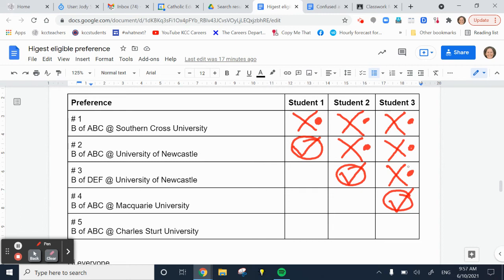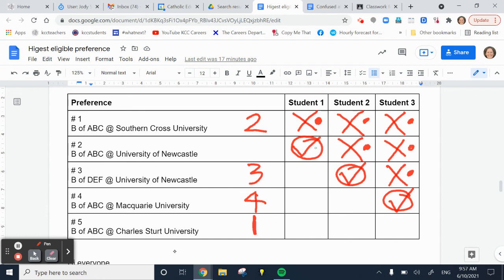However, let's say, just as an example, that student 1 had a complete change of heart after they accepted the Bachelor of ABC at the University of Newcastle, and they've now decided that the course they really, really want to do is the Bachelor of ABC at Charles Sturt University. What they would need to do, assuming of course that they've accepted that original offer, they go in and change their preferences, and they would put this as number 1. So the Charles Sturt is now number 1. They would put this one as number 2, this one as number 3, and this one as number 4.